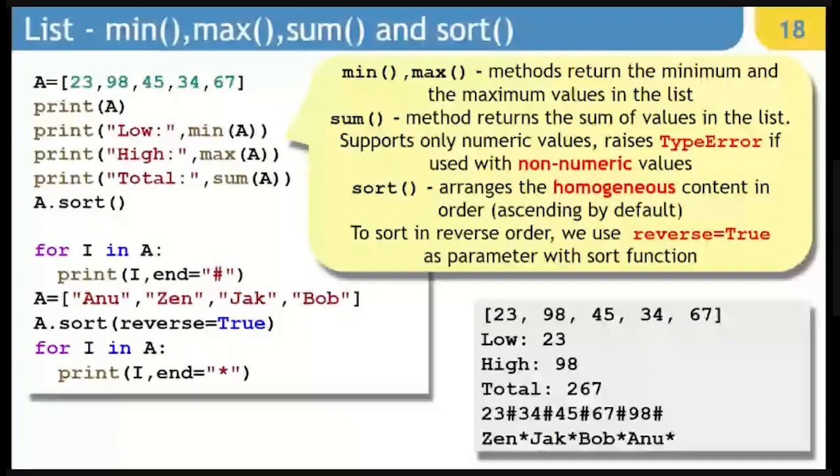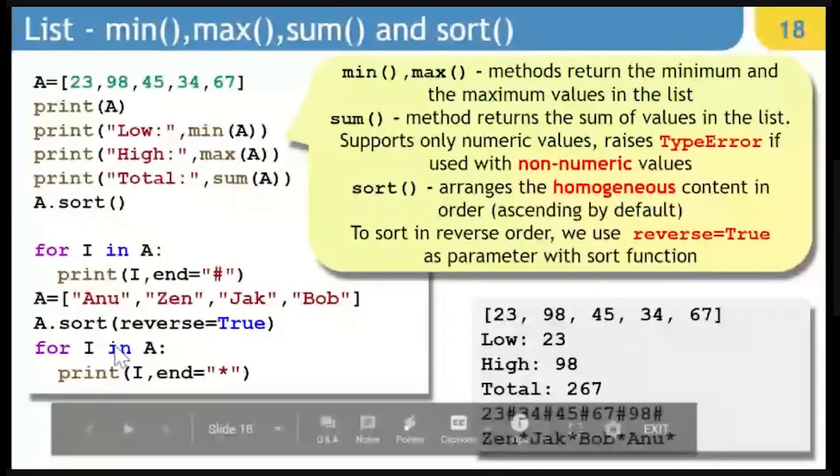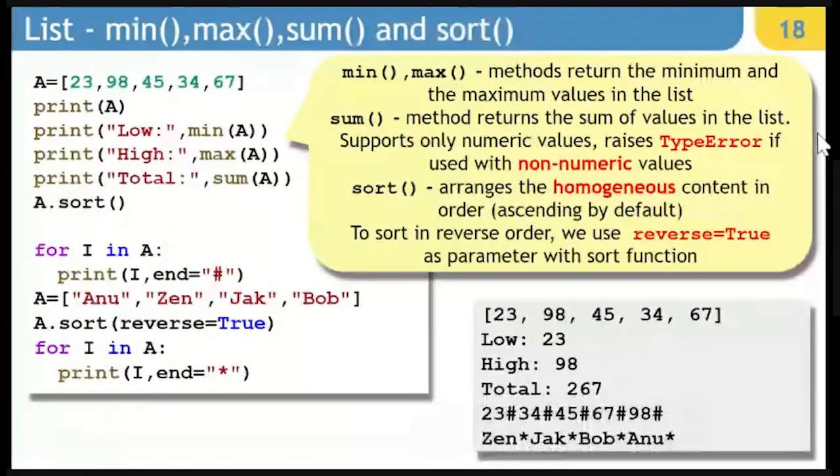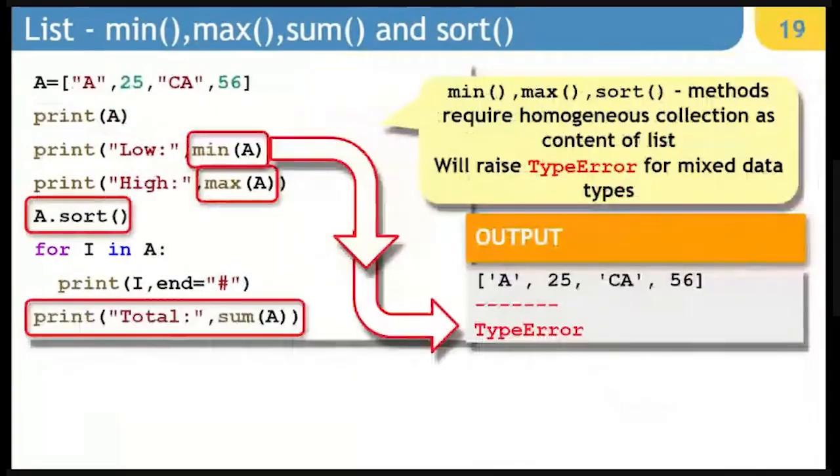Okay. So for i in a, the last statement will display the content in the reversed order. You can see Zen, Jack, Bob, and Anu. So this is string content which got reversed, right? And you see the content in the reversed order. This is another example where we have mixed content and